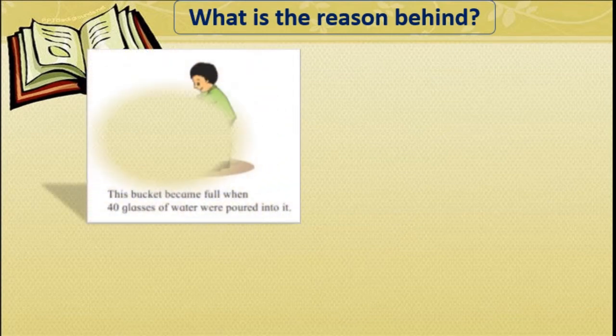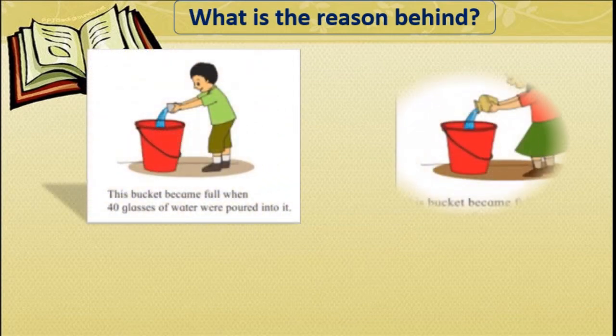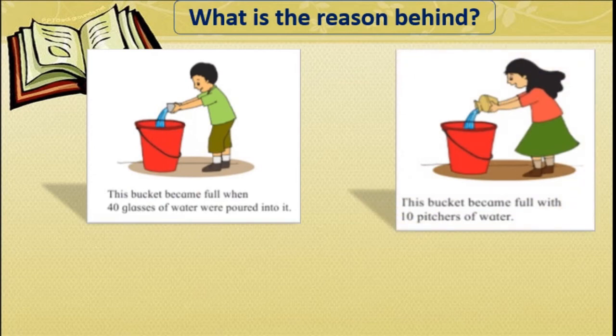Students, here we will go through two pictures. The first one is a boy pouring water in the bucket with the help of a glass. In the second picture, a girl is pouring water in a bucket of the same size with the help of a pitcher.